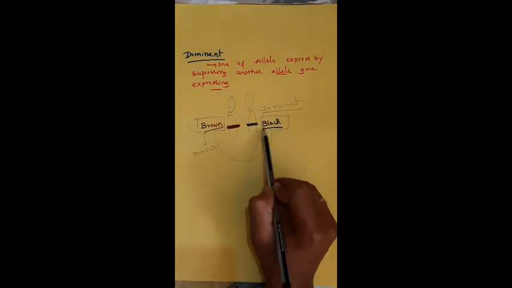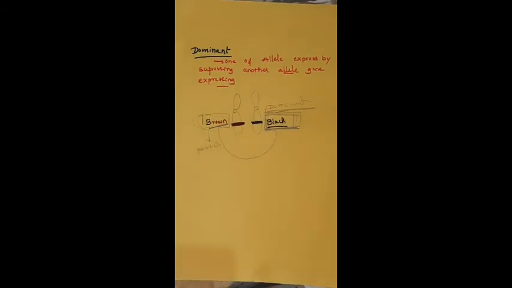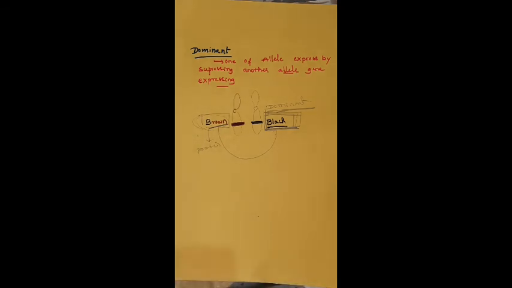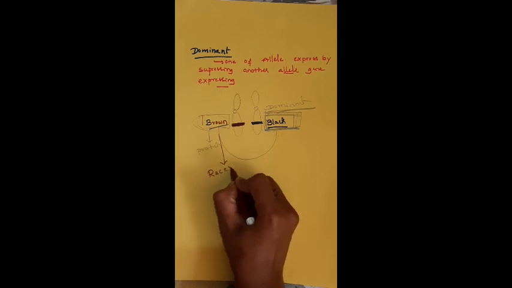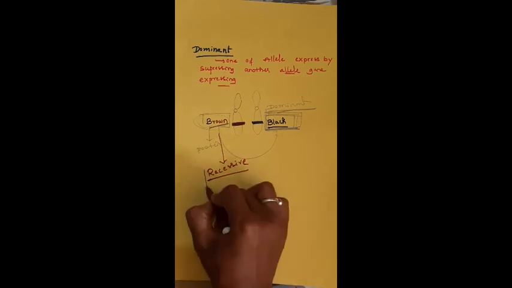The one which suppresses, we call the dominant gene. And the brown color gene is the gene which is suppressed by the dominant gene. The gene which is suppressed, we call the recessive gene. Recessive. Dominant means the allele which is going to be expressed by suppressing another allele, but the allele which is suppressed by the dominant allele is known as a recessive allele.